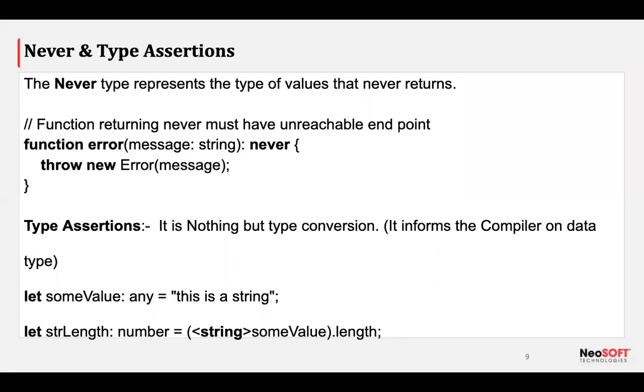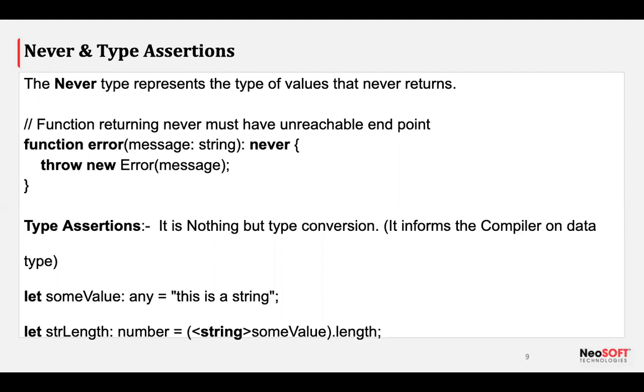What is that? The difference is, when we type the return type of a function as void, explicitly it returns nothing, but implicitly it returns undefined. So as we know, it is not seen to return, but it returns undefined.